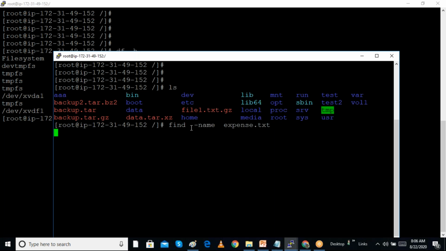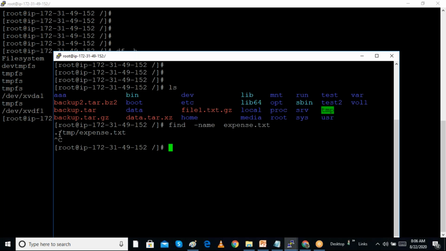So it will search the complete file system and it will tell that in the tmp folder this file is there. So that way it will search. It will be searching the complete file system and it will be taking some time to find this.